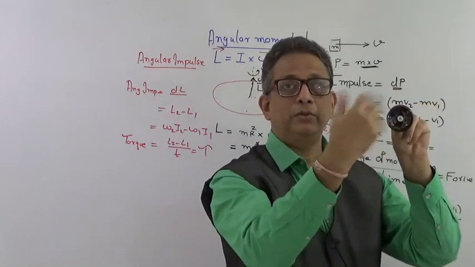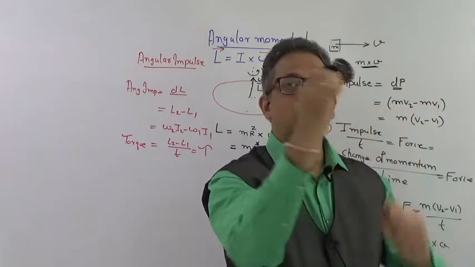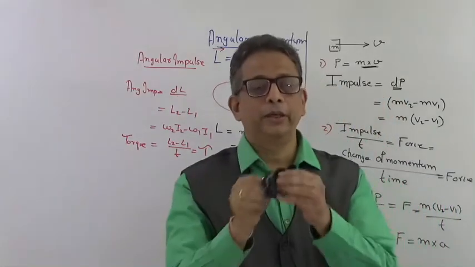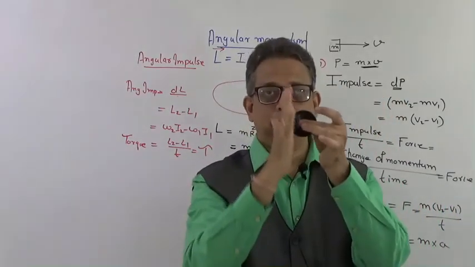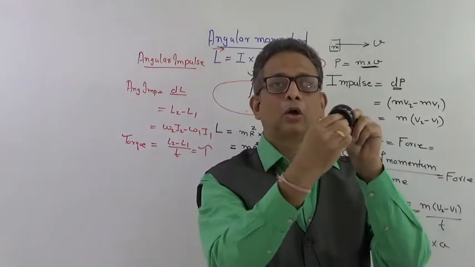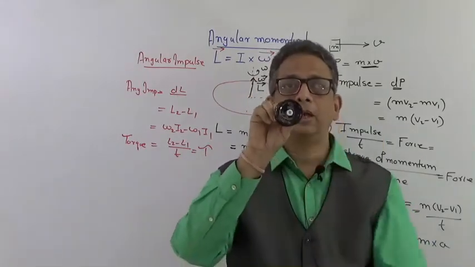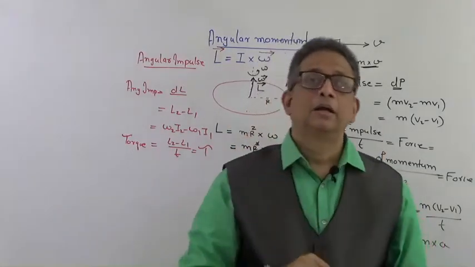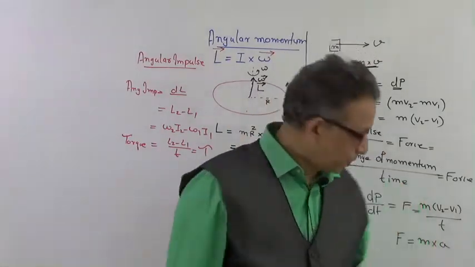Normally in rotational motion, torque could be given at the rim or the edge, or it could be passed through the axis, and I can make it rotate with angular acceleration.